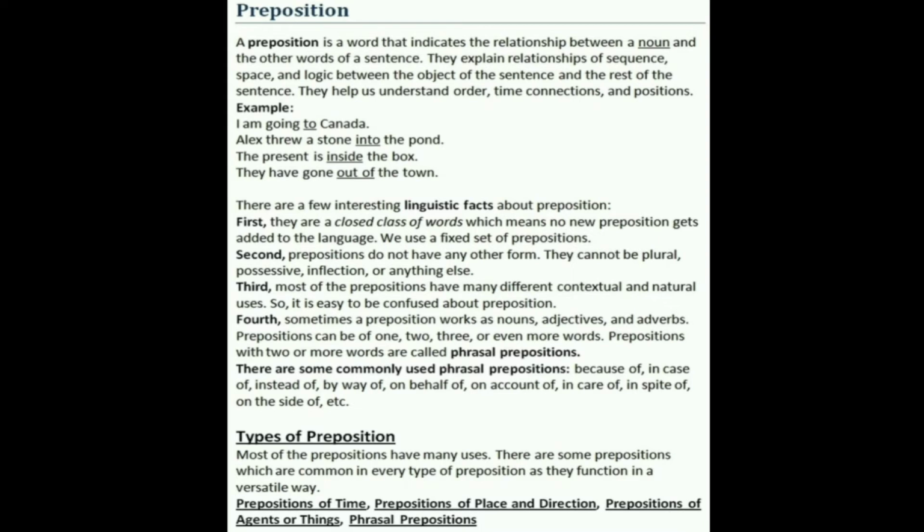Okay, next, types of preposition. Most of the prepositions have many uses. There are some prepositions which are common in every type of preposition as they function in a versatile way. And what are the types? Prepositions of time, prepositions of place and direction, prepositions of agents or things, and last but not least, phrasal prepositions.